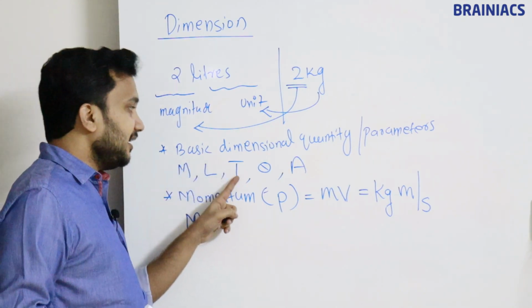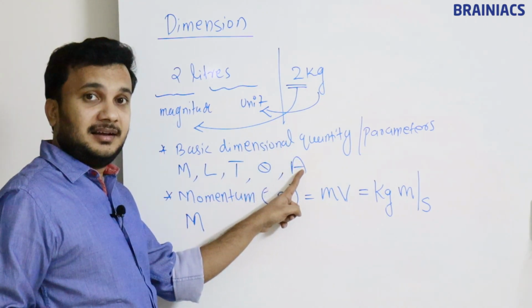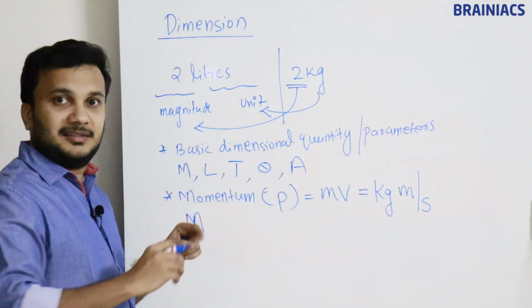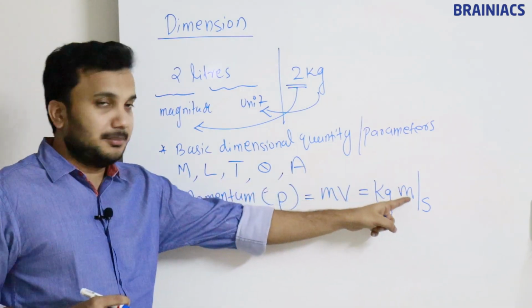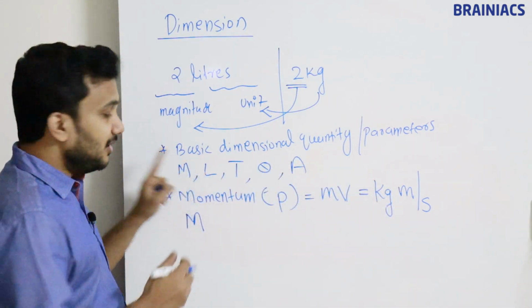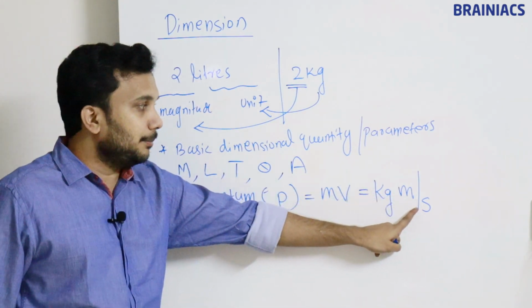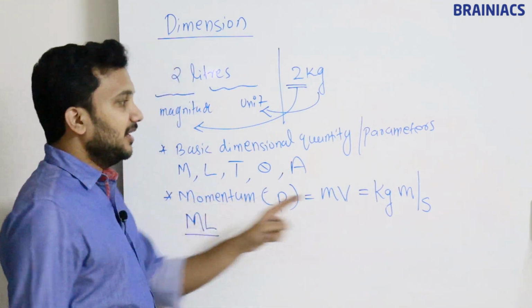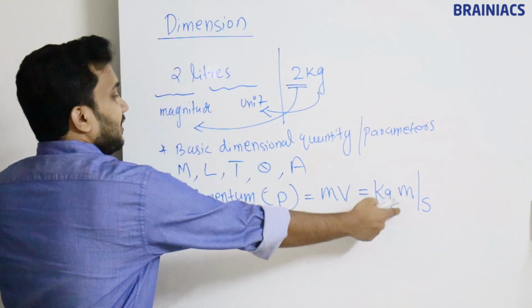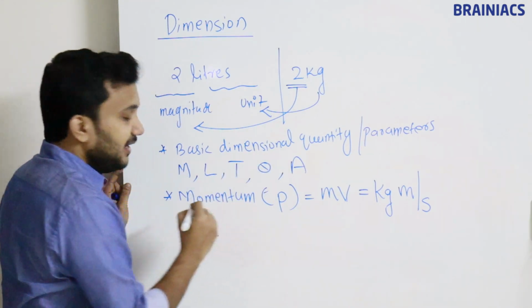Mass, length, time, temperature and current. So length means we say 1 meter, 2 meter, 3 meter, right? So here meter is related with length. So ML. Okay, then here per, which means divided by. So ML divided by second, the corresponding parameter is called time. So ML by T.